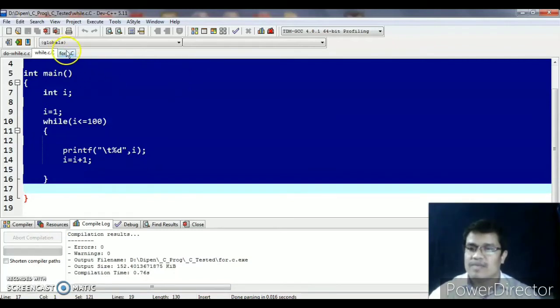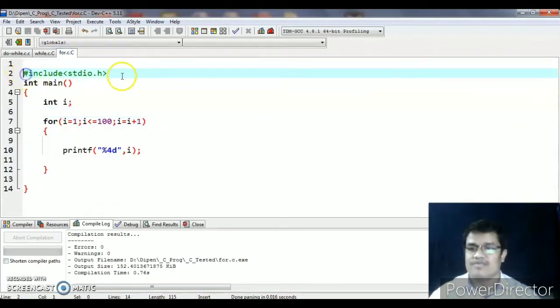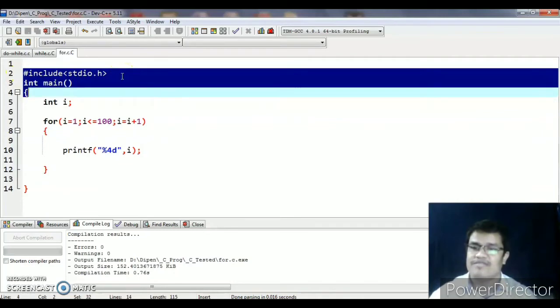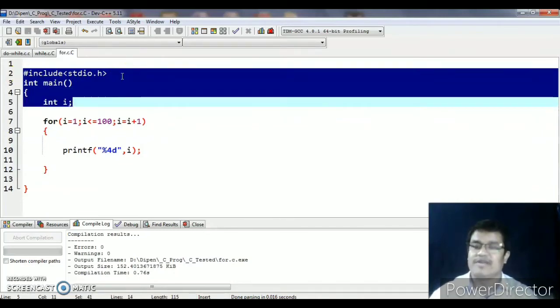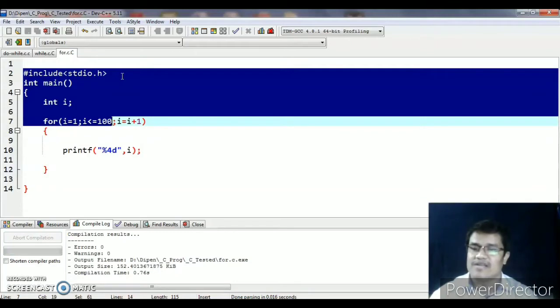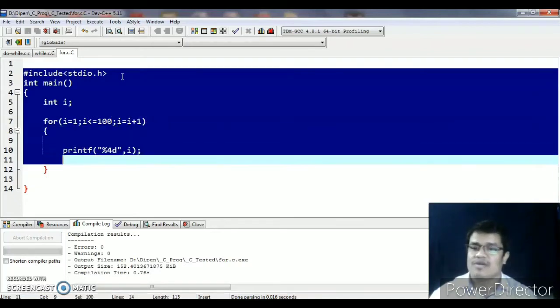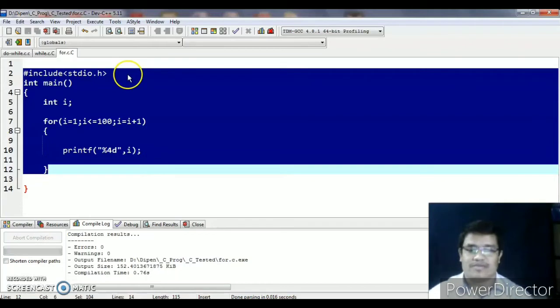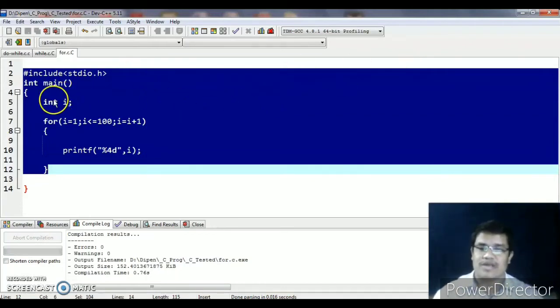Then we have the for. What happens in the for loop? The header file, the main function, the variable declaration only, but the initialization will happen exactly inside the for loop here, that is i equal to 1, i less than or equal to 100, i equal to i plus 1. It was discussed in my earlier video, but I am refreshing those things again.